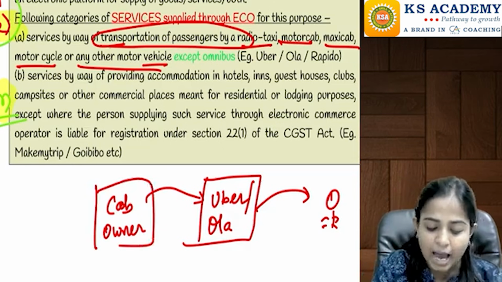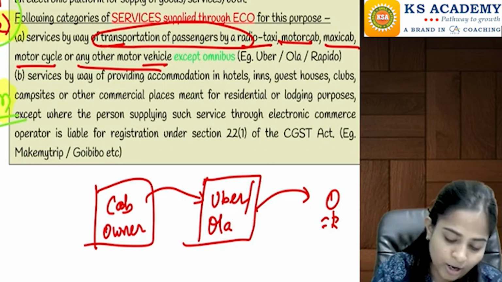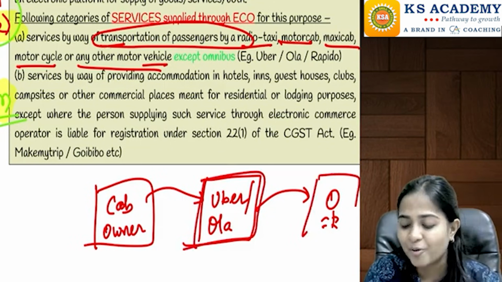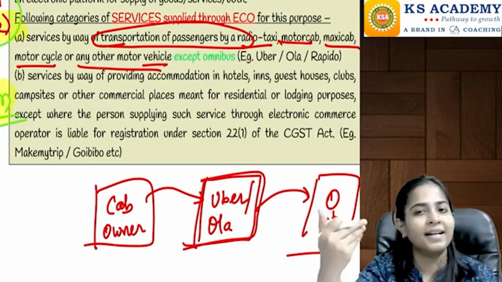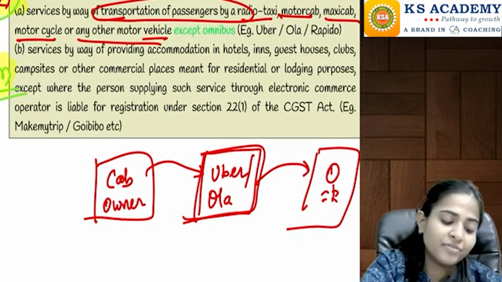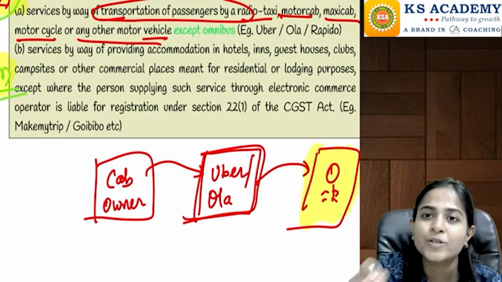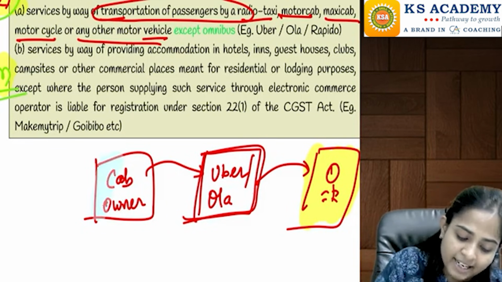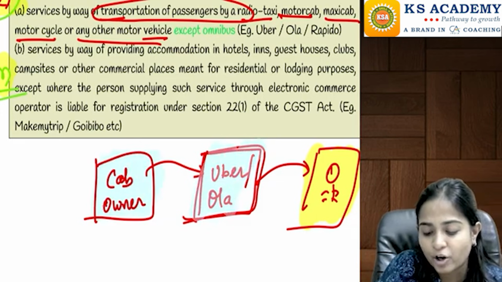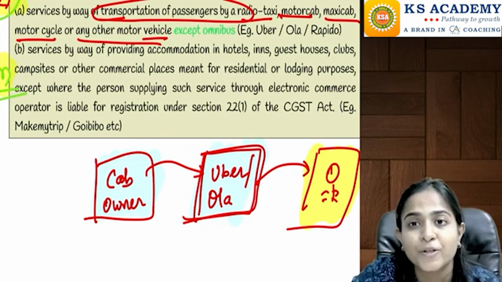Yes. The cab owner is one person, Ola is a totally different e-commerce operator, and the ultimate service recipient is another person. So the recipient is the final customer, but there are 2 suppliers here: one is the cab owner and one is Ola or Uber. So now who will be responsible to pay the tax?